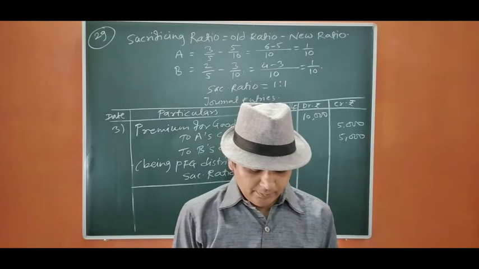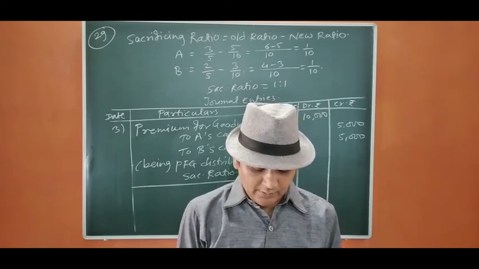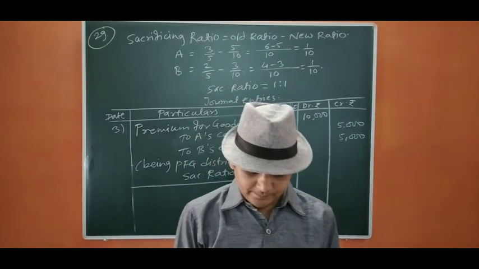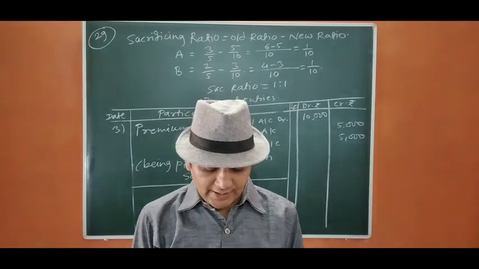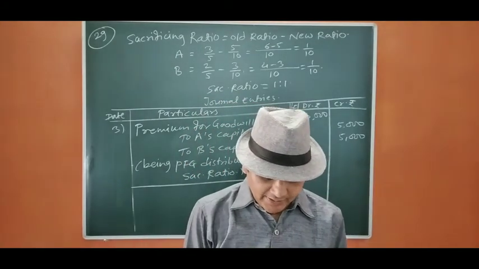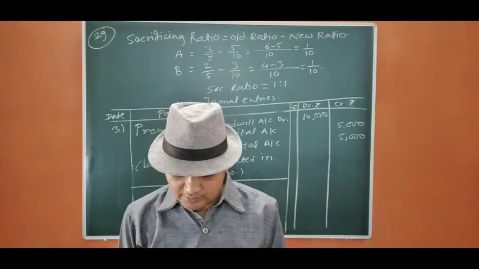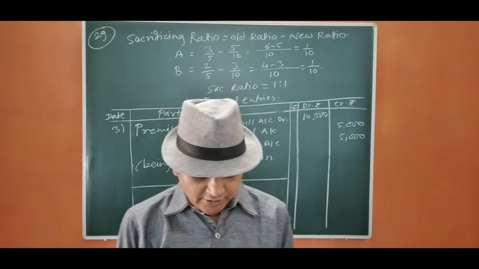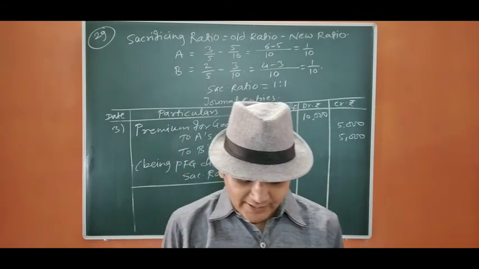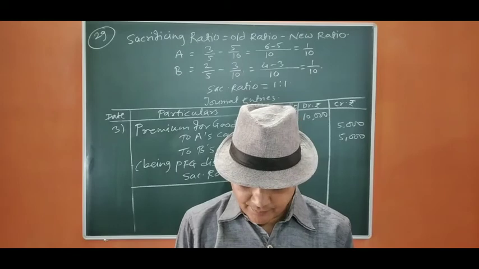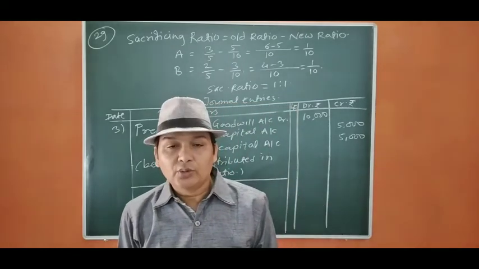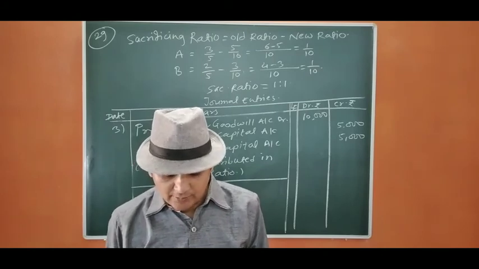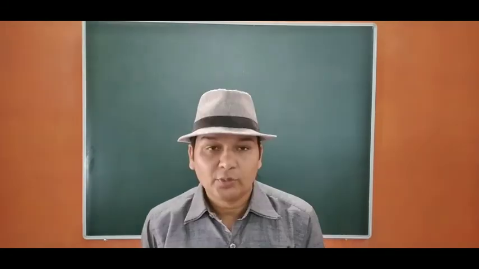Okay. Now, question number 30. Anu and Bhagwan were partners in the firm, sharing profits in the ratio of 3:1. Goodwill appears in the books at 4,40,000. Raja was admitted in the partnership. New profit sharing ratio among Anu, Bhagwan and Raja was 2:2:1. Raja brought 1 lakh for his capital and necessary cash for his goodwill premium. Goodwill of the firm was valued at 2,50,000. Record necessary journal entries in the books of the firm for the above transaction. So let us start. Question number 30.